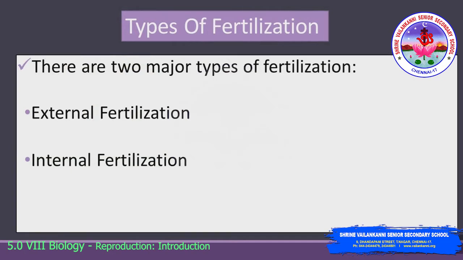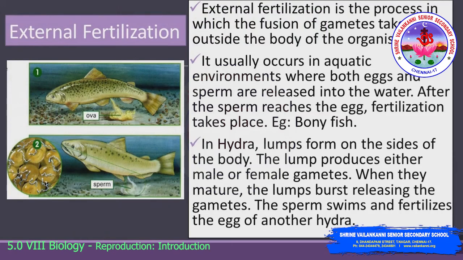There are two methods by which fertilization takes place, which are external fertilization and internal fertilization. External fertilization is a process in which the fusion of gametes takes place outside the body of the organism. Thus, it is known as external fertilization. It usually occurs in aquatic animals such as bony fishes, where both the egg and the sperm are released into the water. Later, the sperm reaches the egg and fertilization takes place.